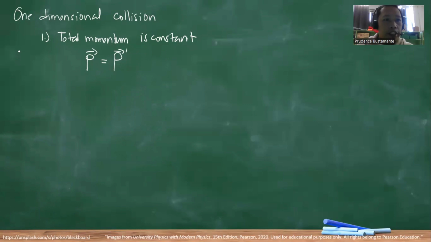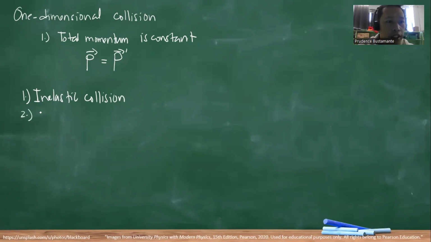Okay. So there are three types of collision. We are dealing with one-dimensional, so for example, we are on the x-axis. Number one is the inelastic collision.